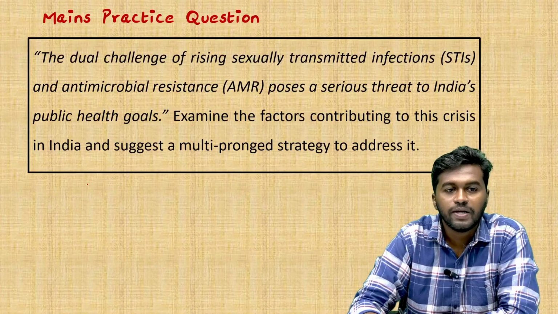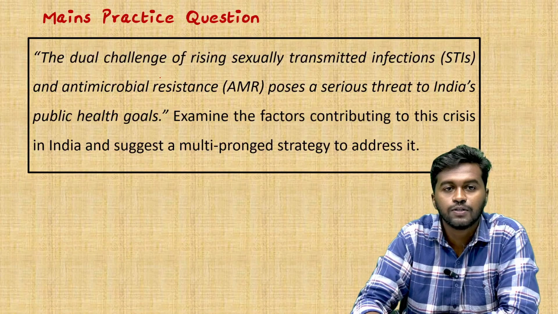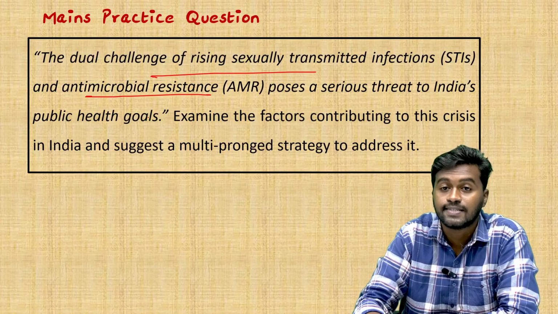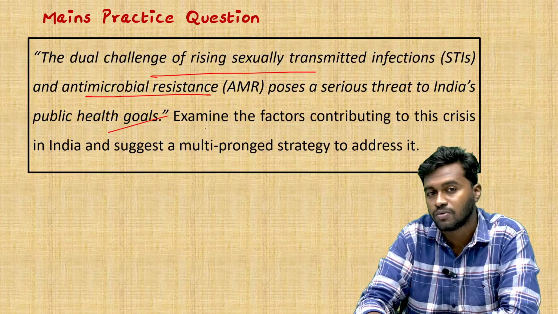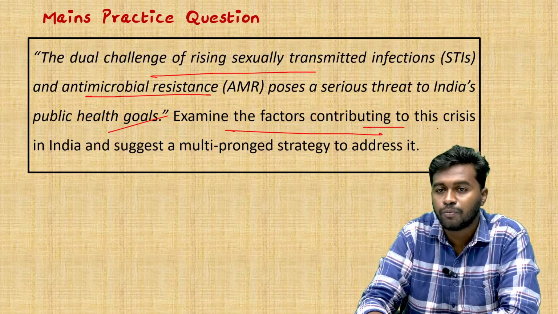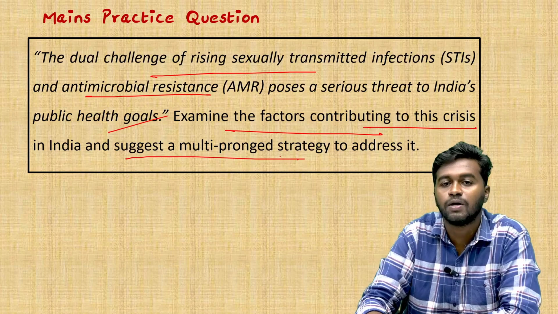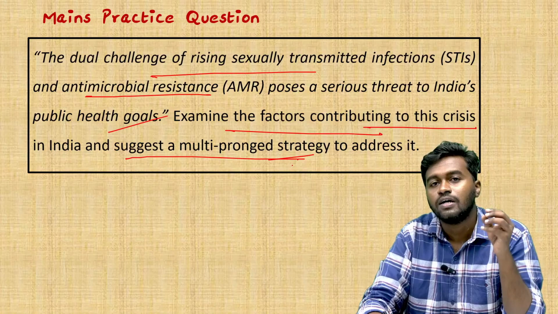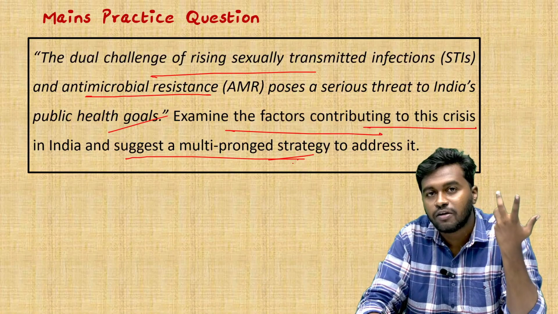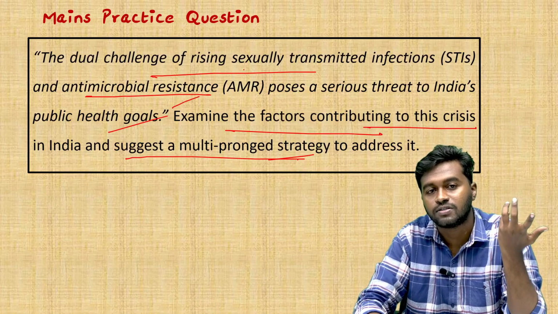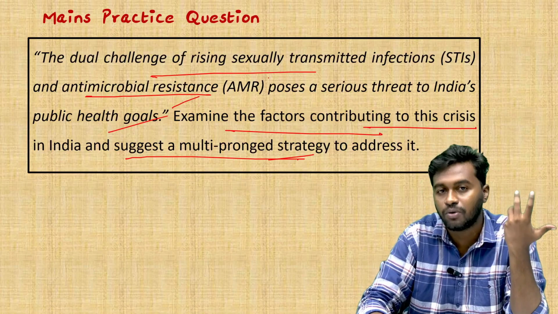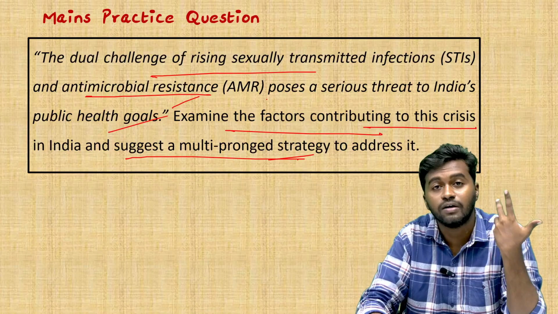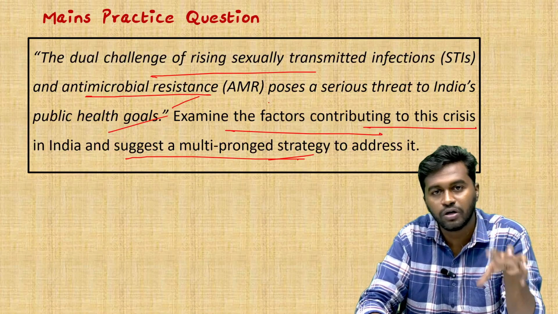Yes. So coming to the main question, the question is: the dual challenge of rising sexually transmitted infections and antimicrobial resistance poses a serious threat to India's public health goals. Examine the factors contributing to this crisis in India and suggest a multi-pronged strategy to address this problem. So we know that now the problem is the sexually transmitted infections are showing antimicrobial resistance, especially infections like syphilis and gonorrhea, and this will make the fight against these infections more challenging. So that could be your introduction.